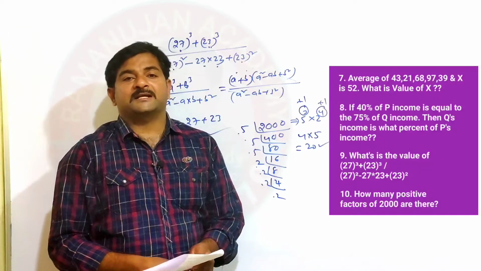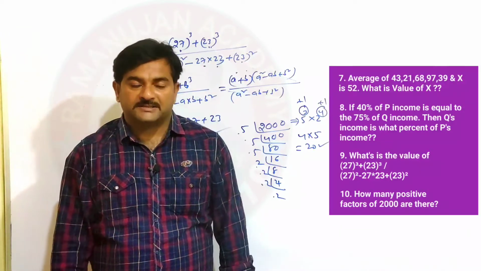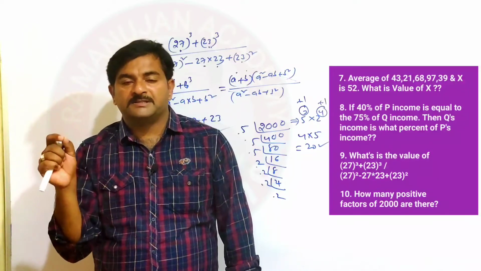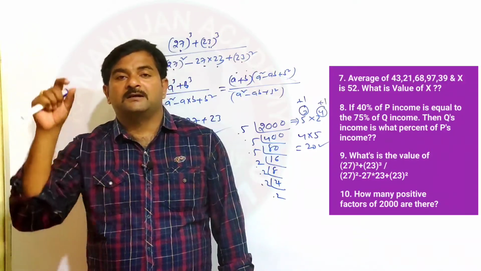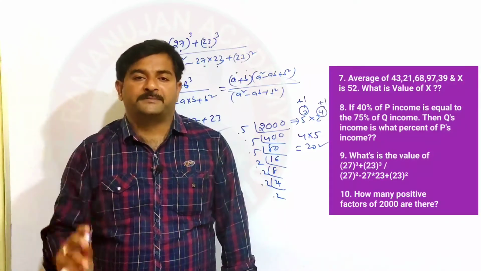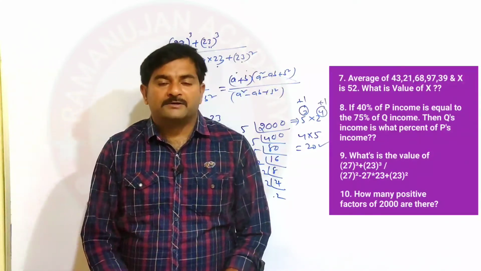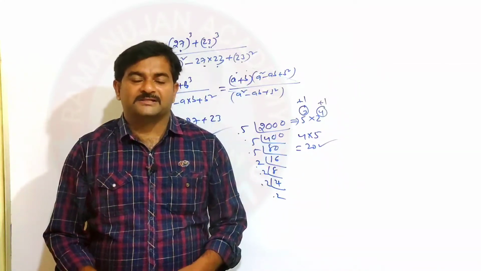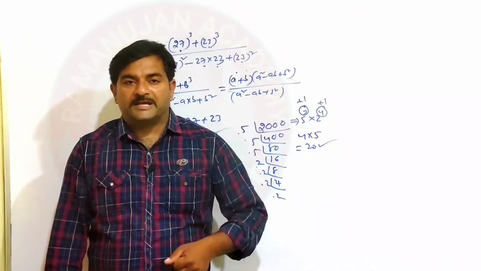After expressing the given number into prime factors, you have to find out all the bases, which must be prime numbers. Then you have to consider the powers. For each and every power you have to add plus 1 and you have to multiply. You will get all the positive factors of 2000. So this is the procedure. I hope you understood. Do like my video.